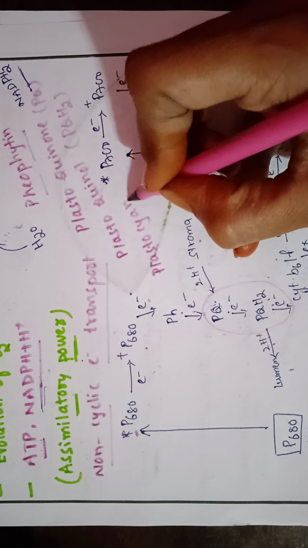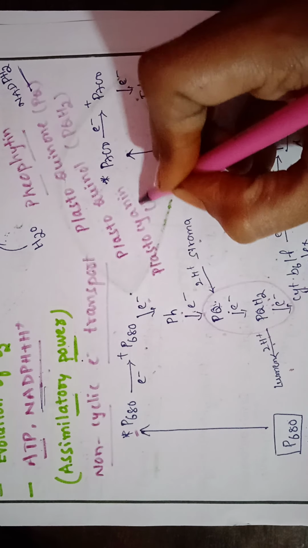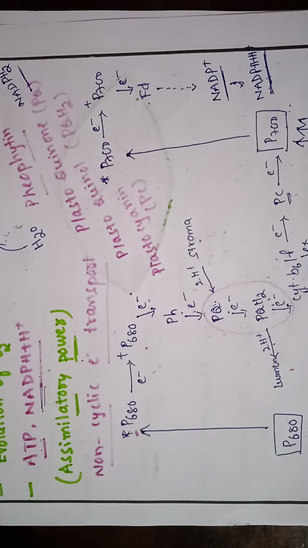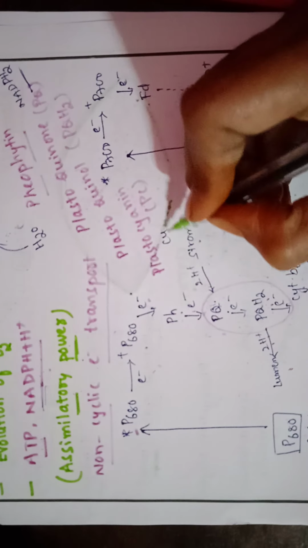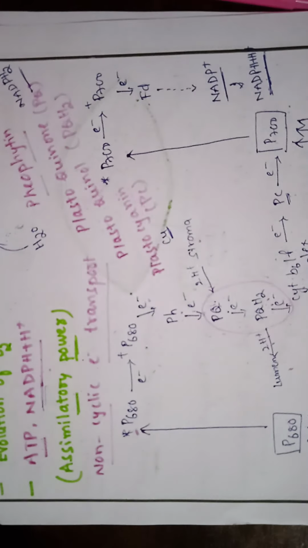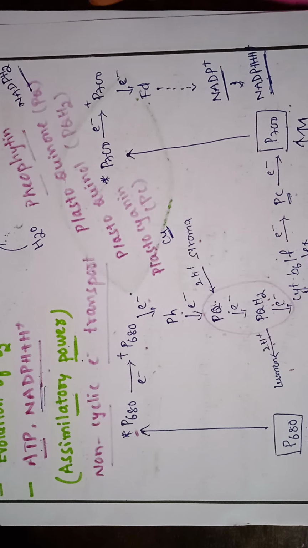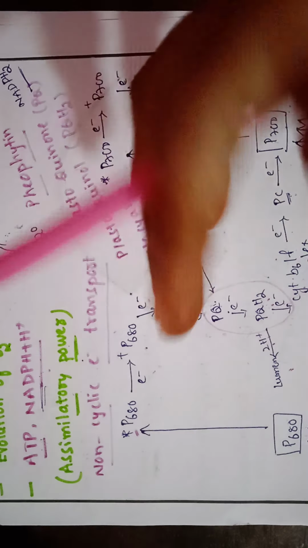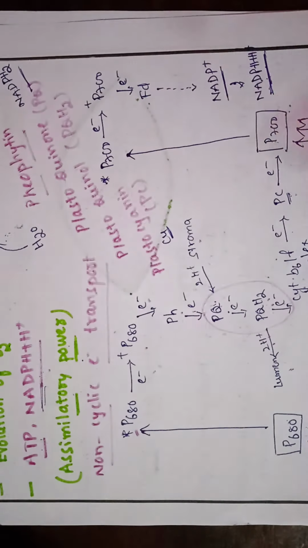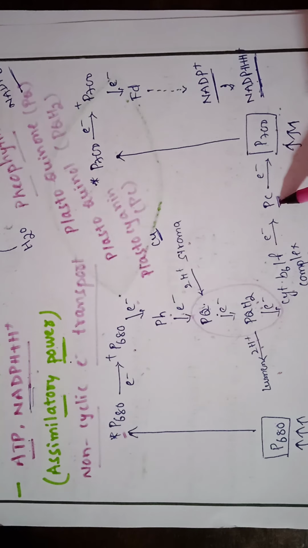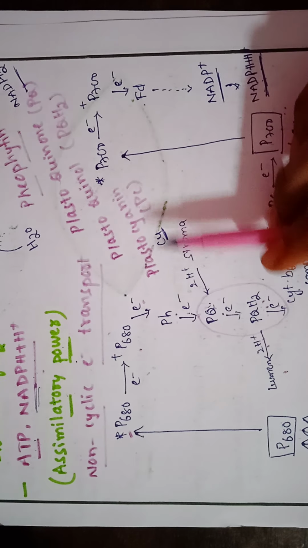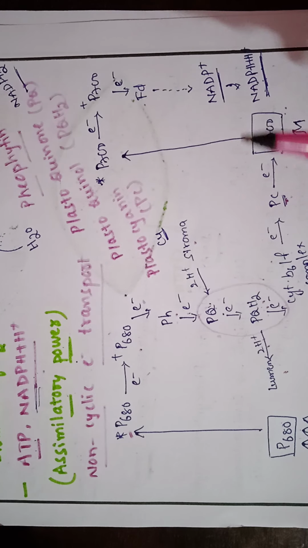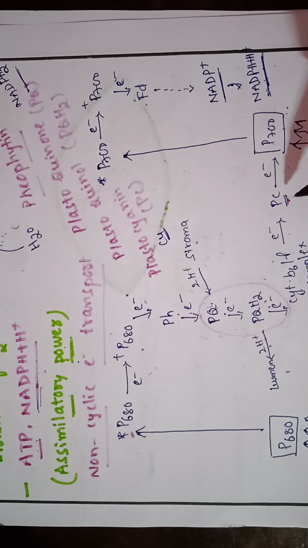Copper containing mobile electron carrier is PC. Very, very important point: copper containing mobile electron carrier. Mobile means it is attached to the thylakoid membrane and can turn towards the inner side or towards the outer side, so it is called mobile. PC, plastocyanin, the copper containing mobile electron carrier. This is the final electron carrier from P680.